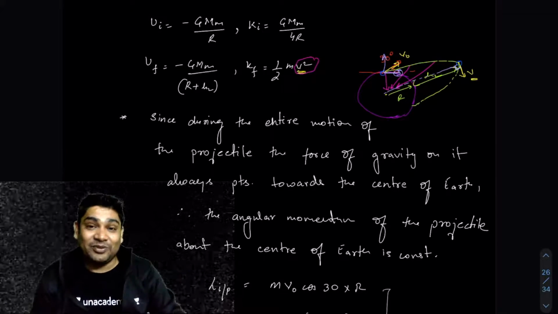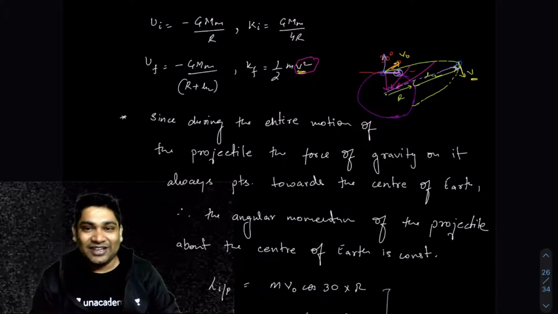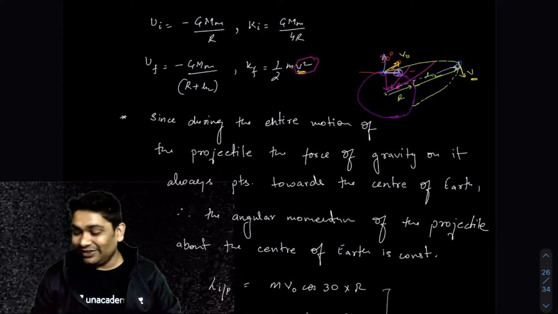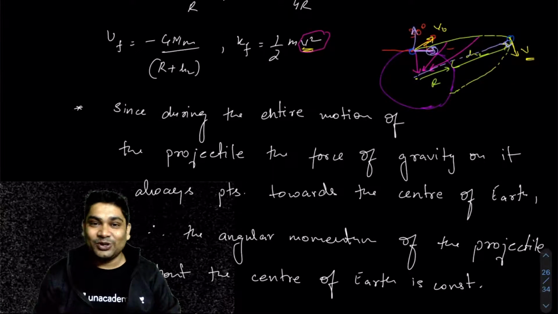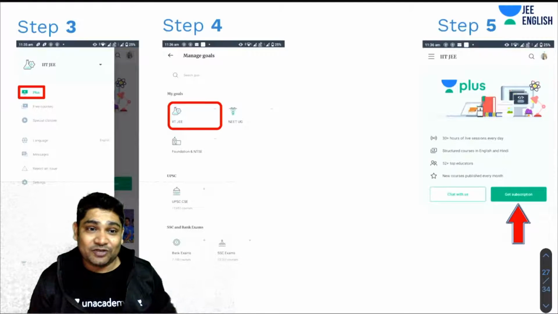This is the difference between mains and advanced. Part A was a mains level question. Part B is an advanced level question. Anyhow, now you know how to solve both. You should not be worried. All right, so that brings me to the end of our discussion for the day.